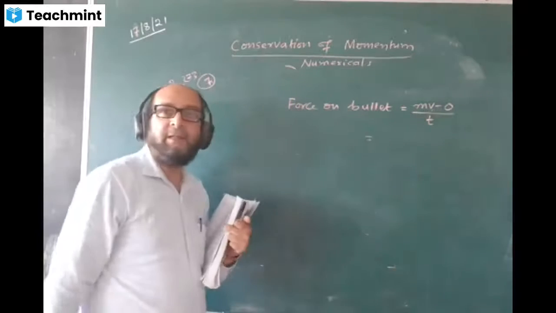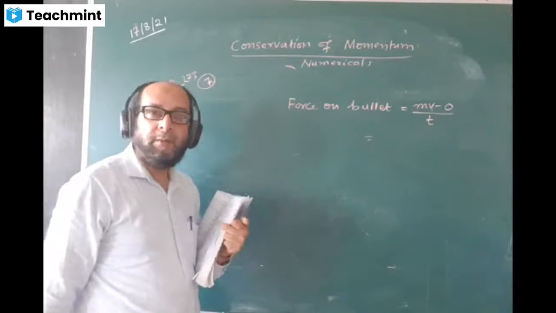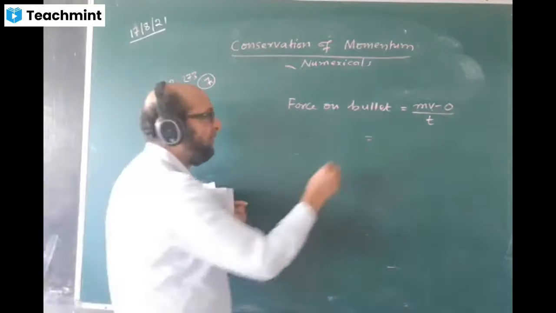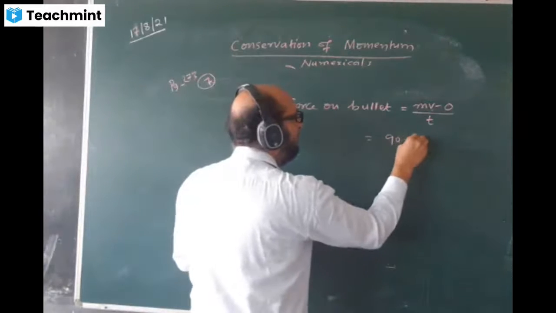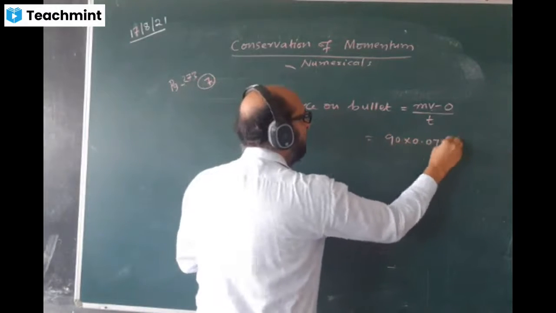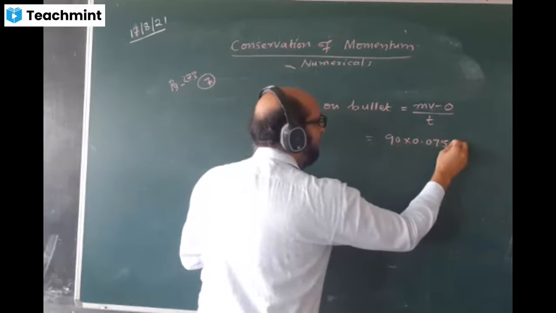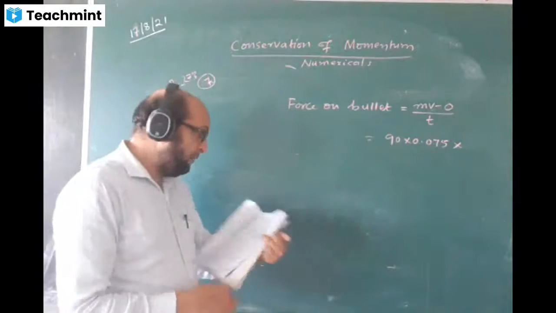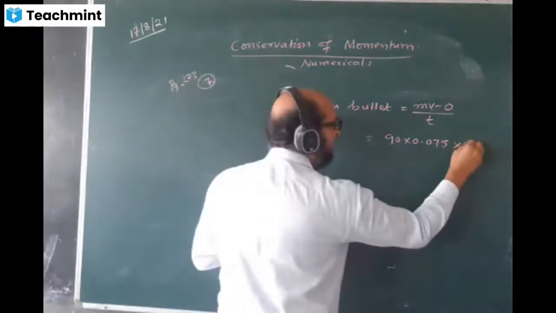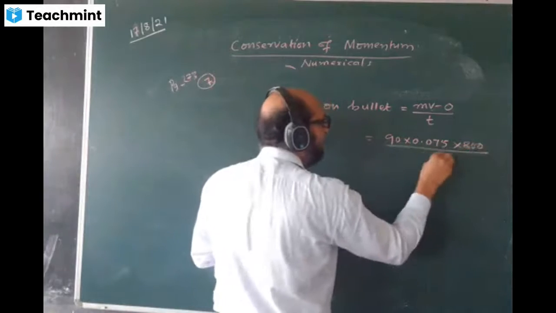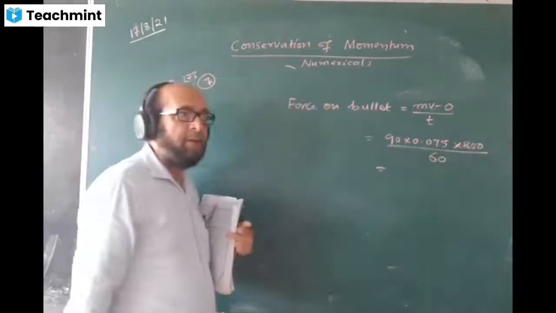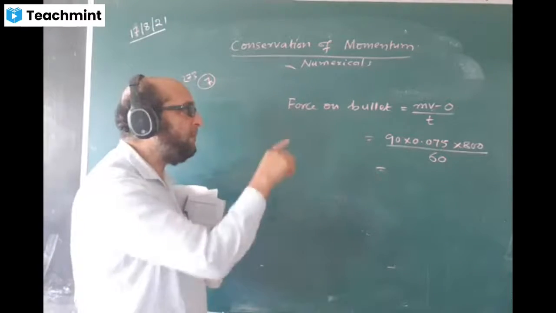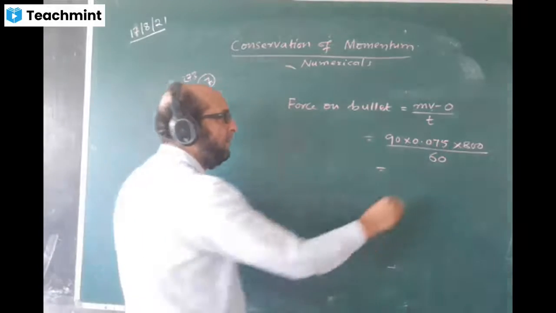There are 90 bullets coming off, and the mass of one bullet is given, 0.075. Total mass is 90 into 0.075, into the velocity. They are coming out with a velocity of 800. Time is 60 seconds, 1 minute, because 90 bullets are fired per minute. Get this answer, this much Newton.